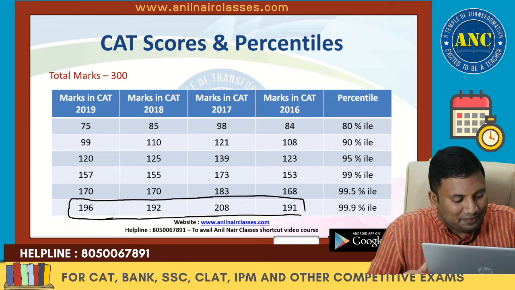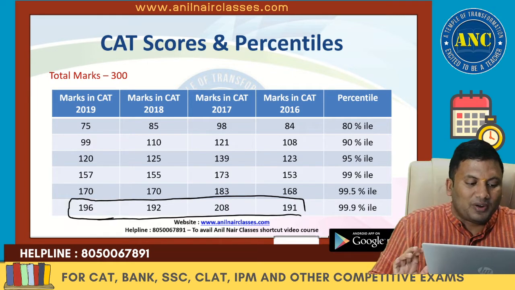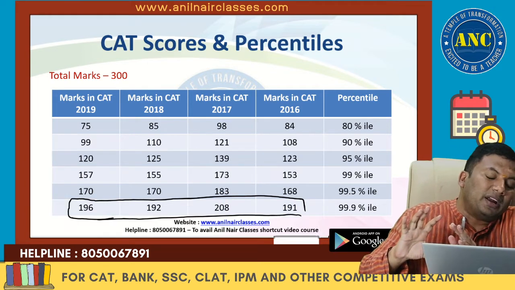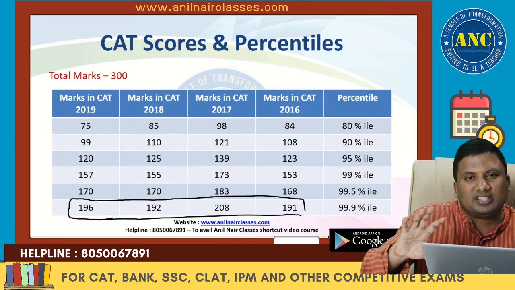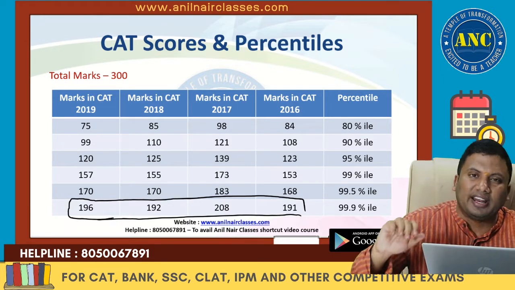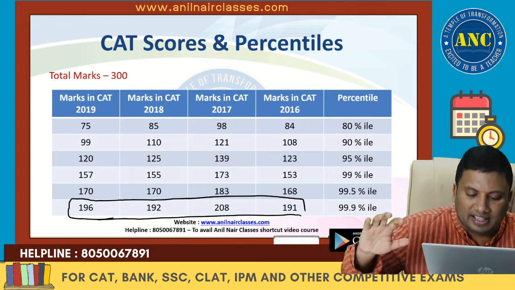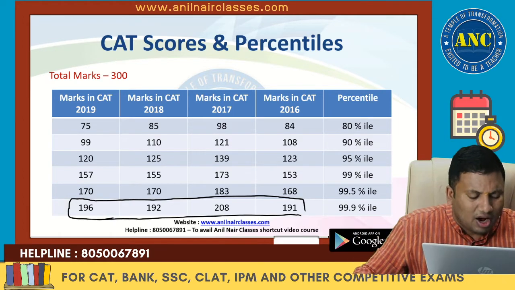The 2016, 2018 and 2019 papers were moderate to difficult, but 2017 was on the easier side.